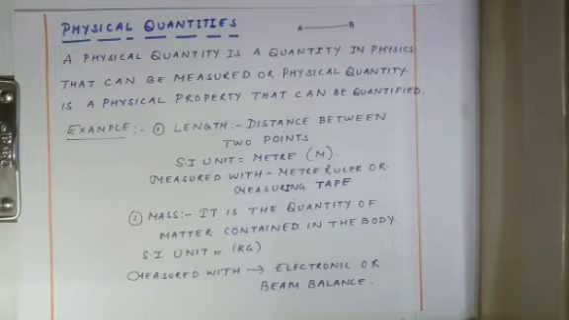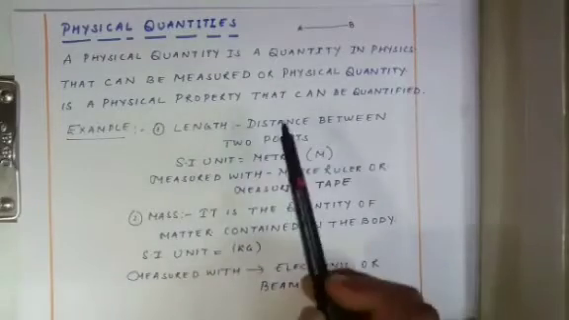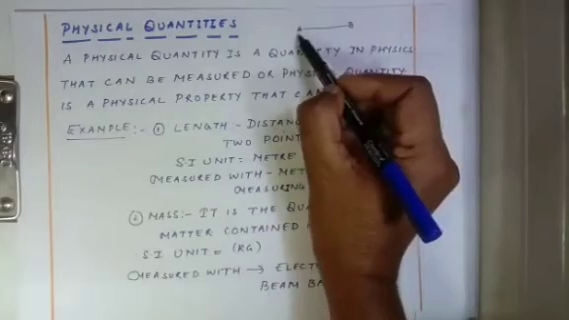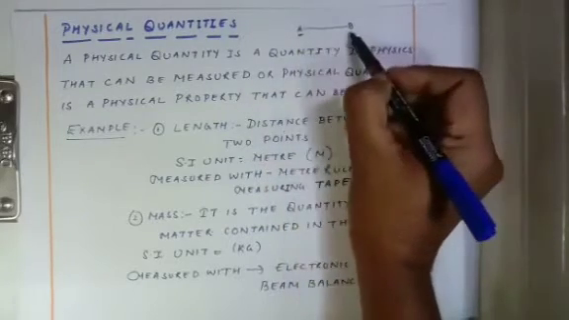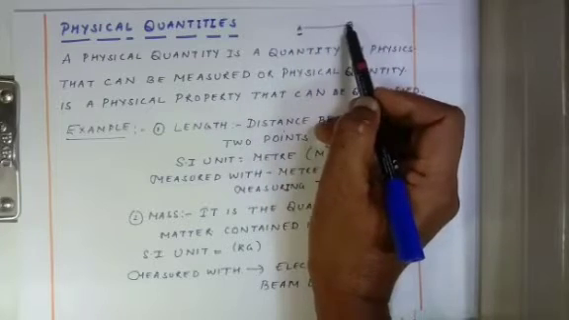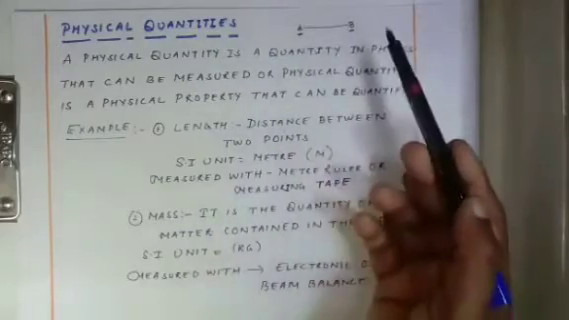The SI system defines the unit of 7 quantities. These 7 quantities are called the base quantities or fundamental quantities. Let us see a few of them. Over here the first one is length. What is length? Distance between 2 points. Let us take an example. If A is the initial point and B is the final point, whatever the distance between A and B, that is called length.